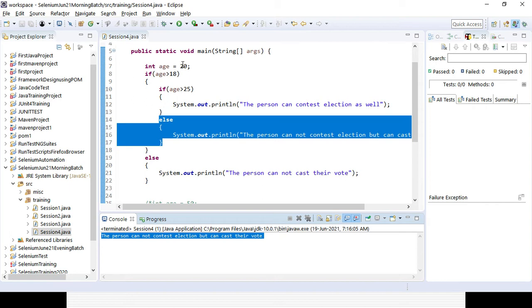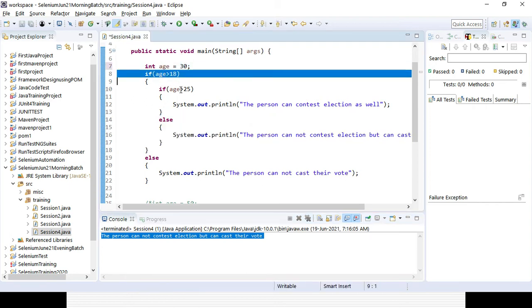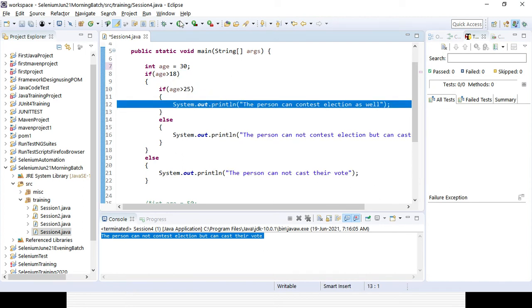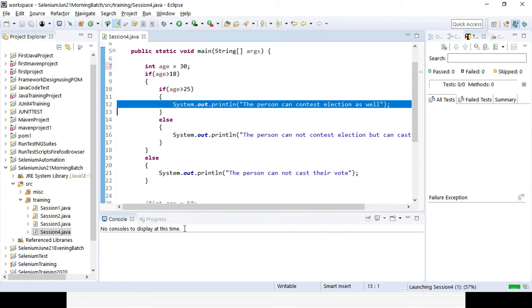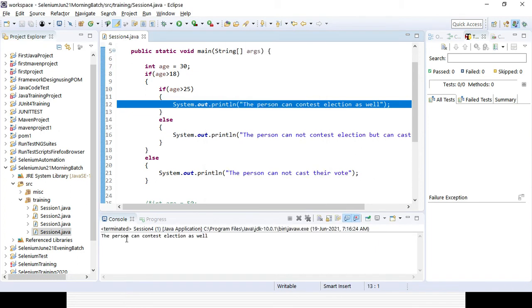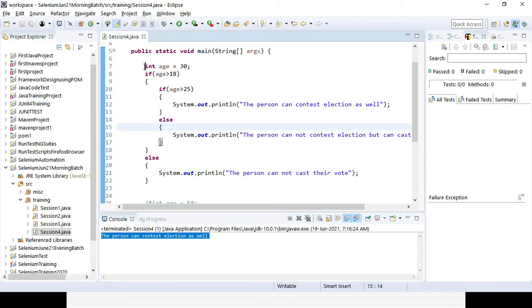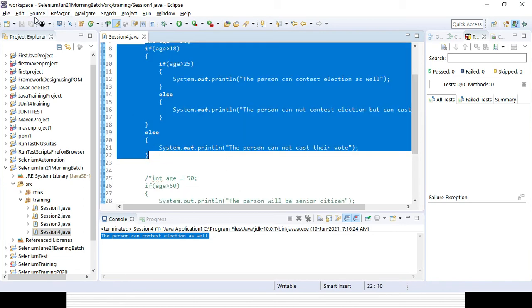But here if I give 30, it is greater than 18 as well as greater than 25, so it will go that path, right? The if path it will take. So if I run it here, you can see the result is displayed: person can contest election as well. So that's how we can use if else and nested if else.